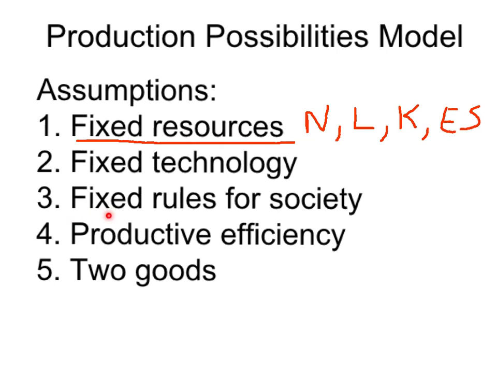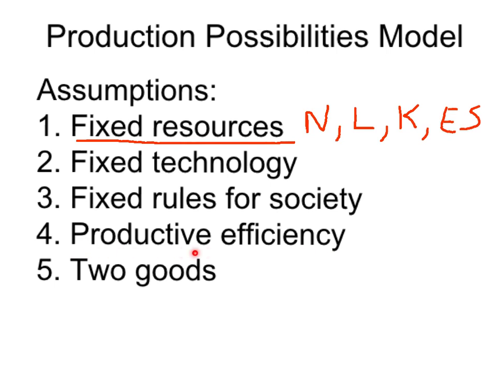Number three, we're going to assume fixed rules for society. That just means that it really isn't relevant if there's only one person on the island. But if there were many people on the island and they had a government, then the fixed rules for society would be how well the government is currently protecting private property rights. Number four, we're going to assume productive efficiency.